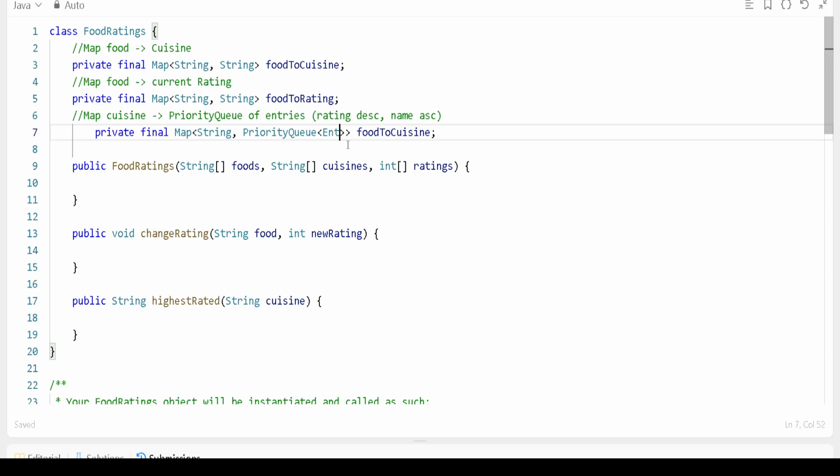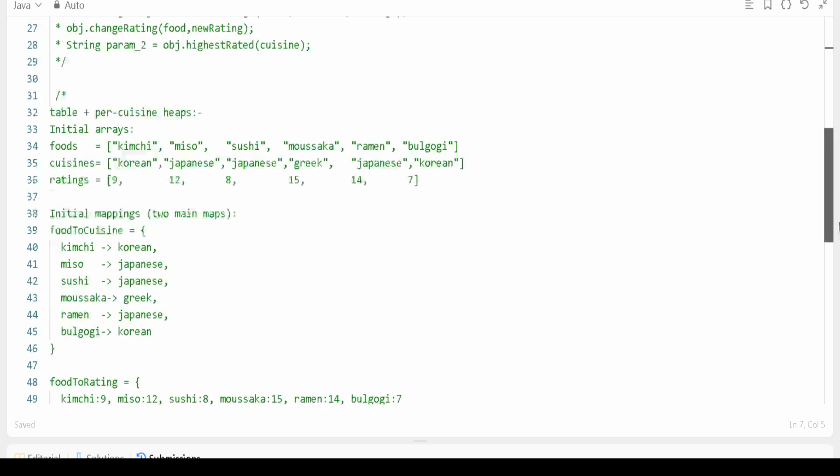So you have to write entry, and this is our cuisine to priority queue. Okay, I hope you understand what are the things we need to do.